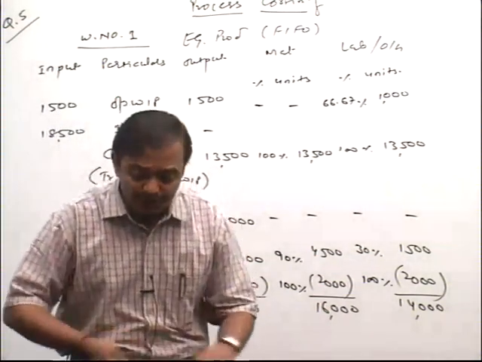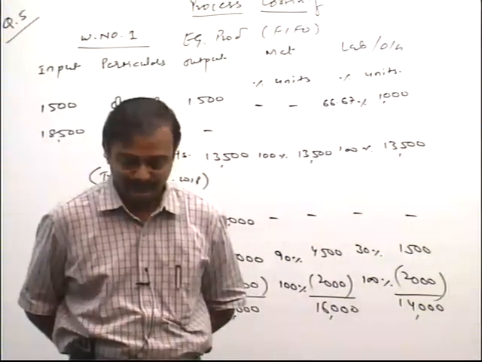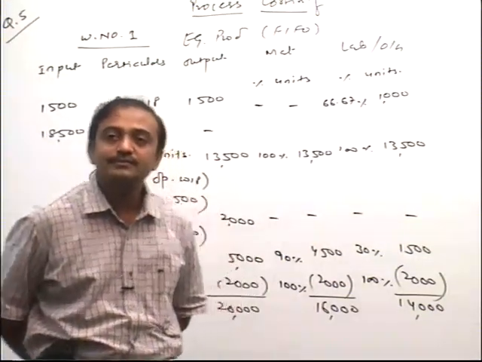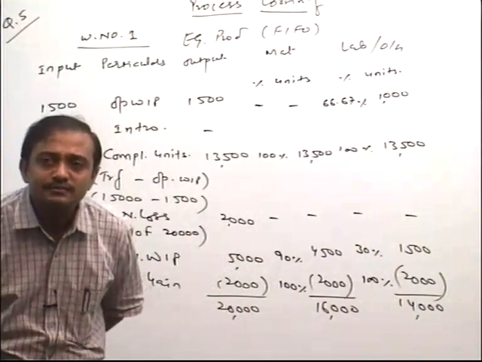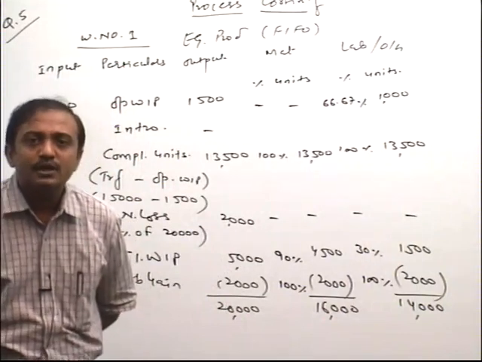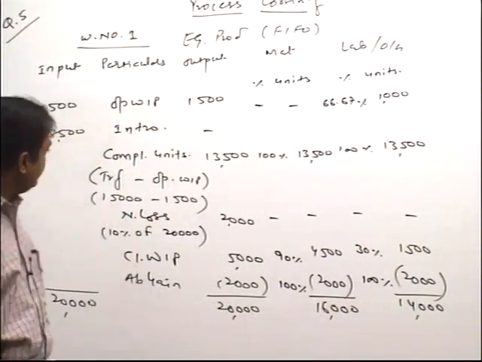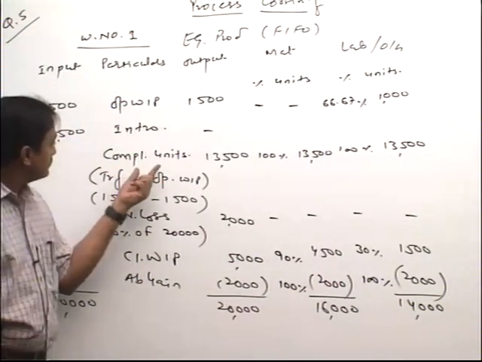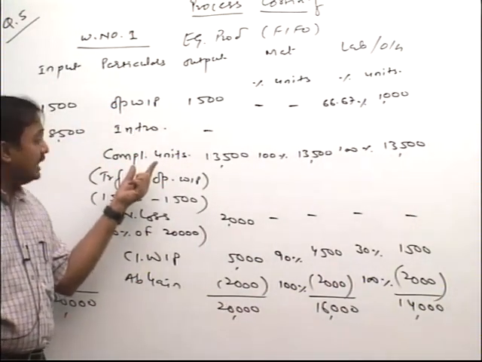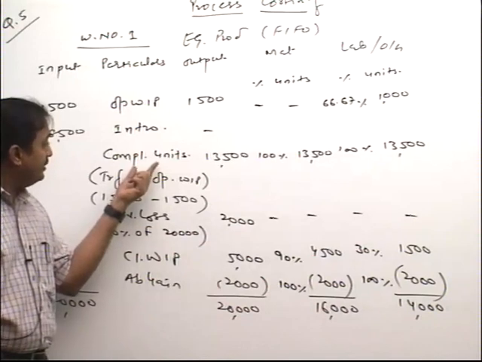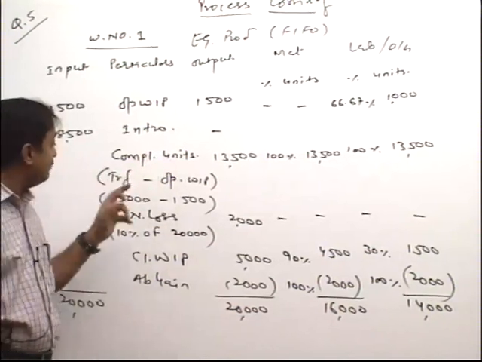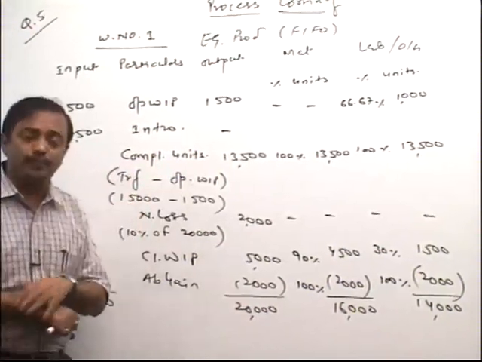Yes, what is the question from there? Can you please repeat the part for completed units? Okay, again I repeat, please emphasize. It is very important that completed units are nothing but transfer units minus what, opening WIP.